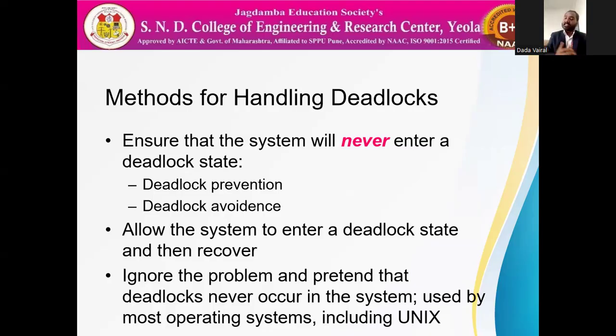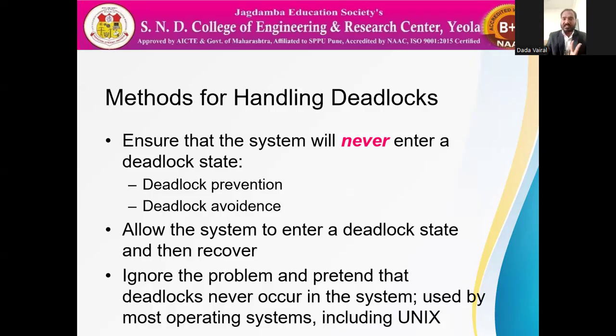How many processes are there? How many resources are in the system? How many instances are there? For every process, we have to know the information about all processes: which process wants which resource at what time. Suppose we have all that information, then we can avoid deadlock. That is deadlock avoidance.